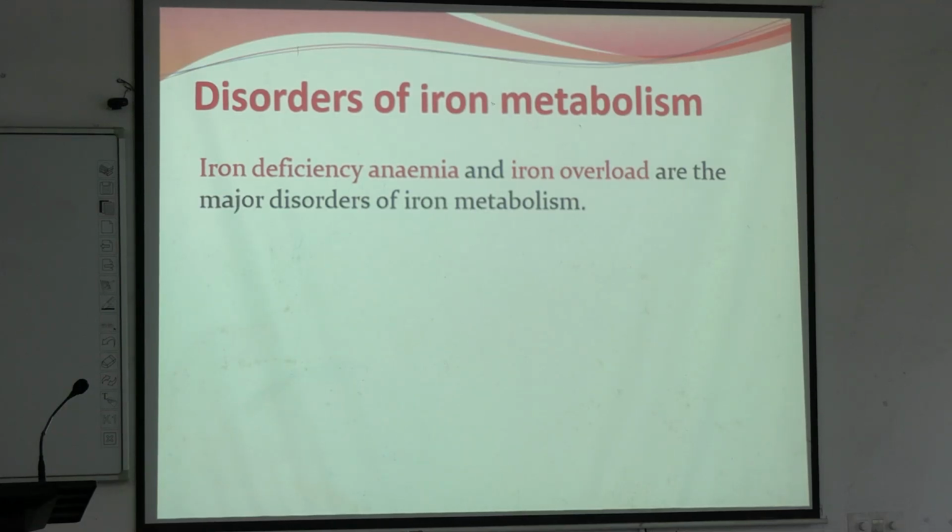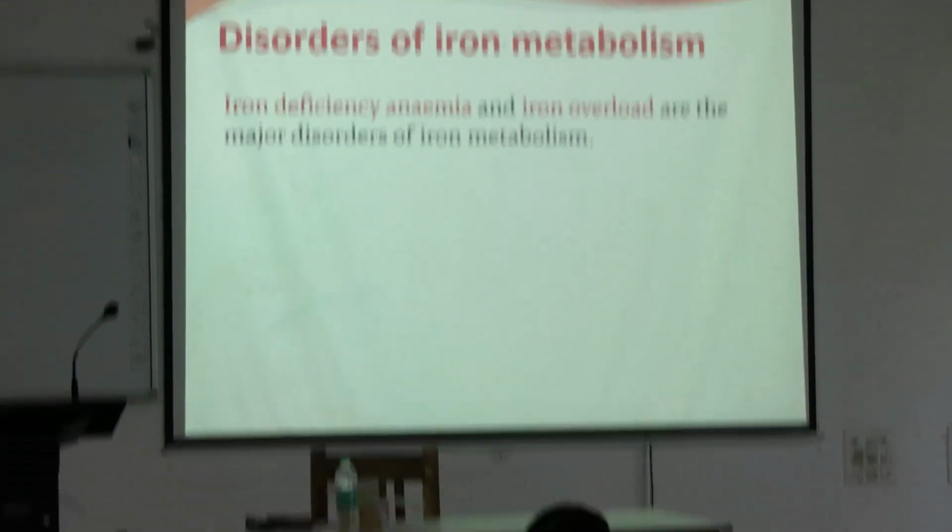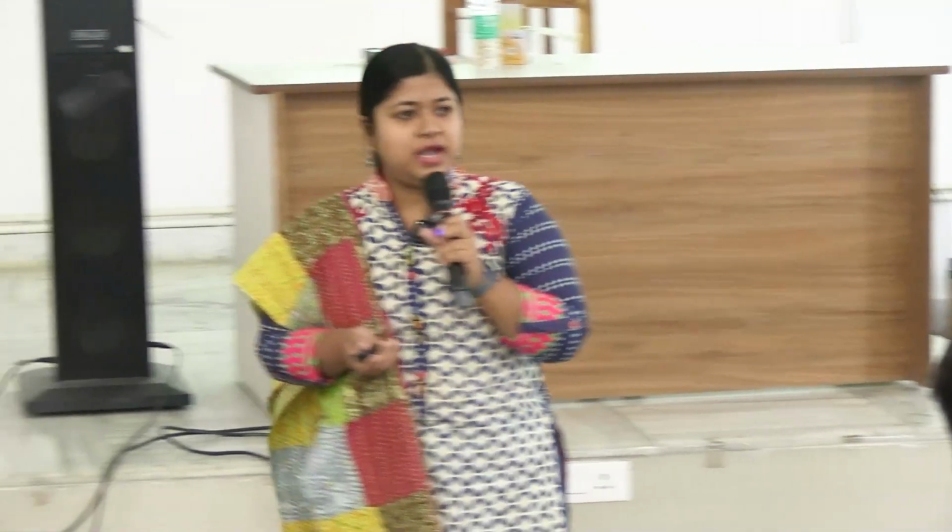Iron source, daily requirement, daily allowance, what is the function of iron, what are the proteins, heme proteins, non-heme proteins, iron sulfur proteins, then the absorption part, 3 different stages of absorption, regulation of absorption by hepcidin, by erythropoietin, by transferrin receptor, and transport by transferrin, then storage in the form of ferritin and hemosiderin. Clear? Until here is this clear to everyone?